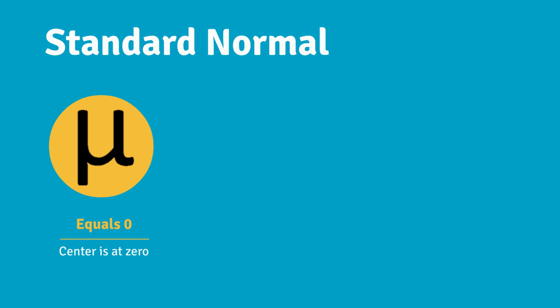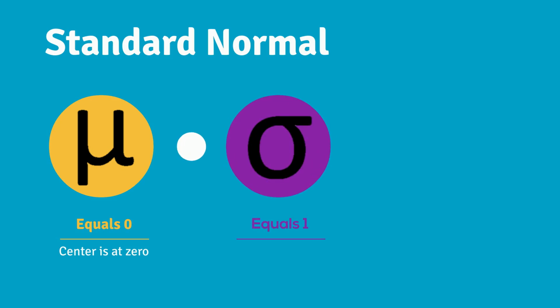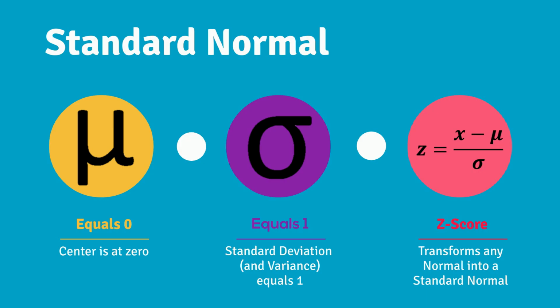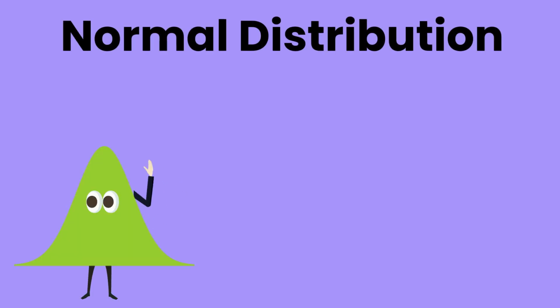What is a standard normal? Pretty simple, really. It just means mu, the mean, is equal to 0, and sigma, the standard deviation, is equal to 1. That's it. To transform any normal distribution into a standard normal, you can calculate what's called the z-score. This simply recenters to 0 and rescales to a sigma of 1. And there you have it.